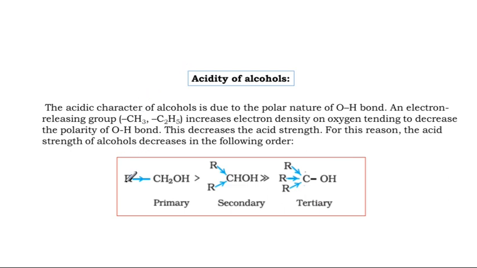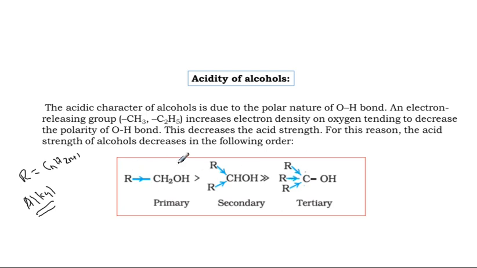So what is actually R? R is CnH2n+1, alkyl. Then additionally one hydroxyl gives alcohol. What type of alcohol? Primary alcohol, secondary alcohol, and tertiary alcohol.